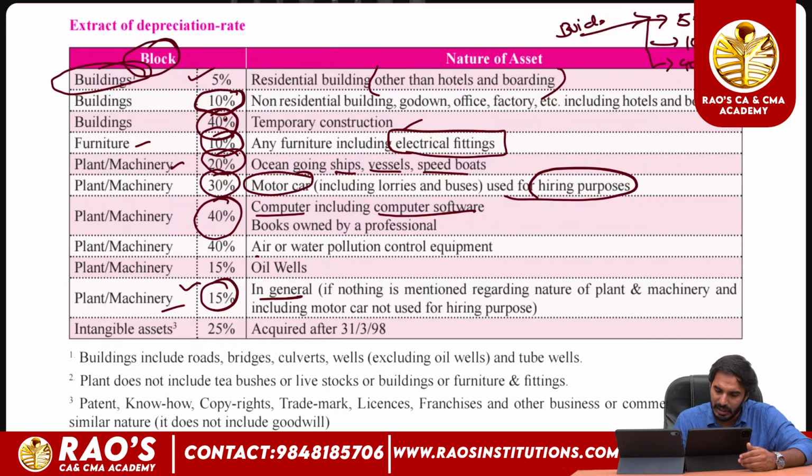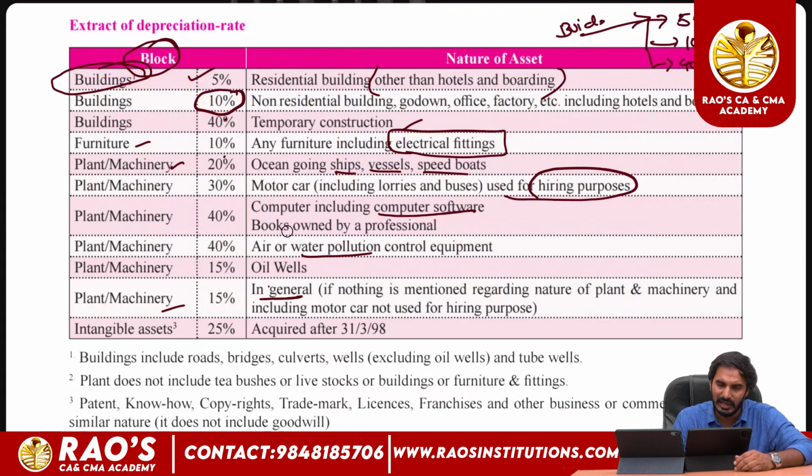Air and water pollution control equipment, 40%. Oil wells are also treated as plant, and the rate of depreciation is 15%. So in the case of plant and machinery, we have varied rates of depreciation. In general, the rate of depreciation is 15%.